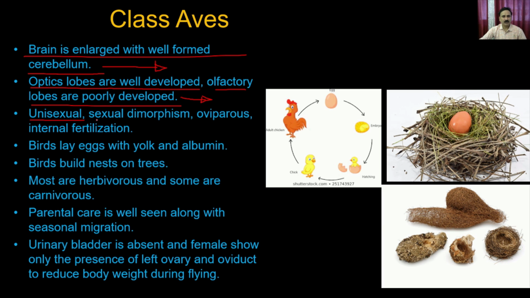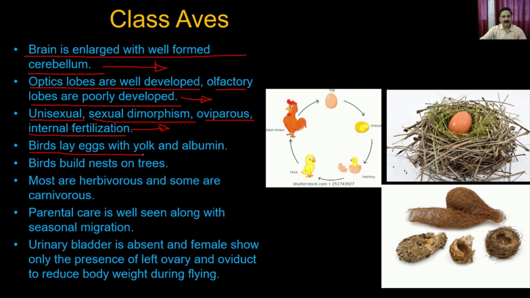They are unisexual. Sexual dimorphism is there, and they are oviparous, with internal fertilization. Internal fertilization is just like in the snake. So they have sexual intercourse, and after that the bird lays the eggs.